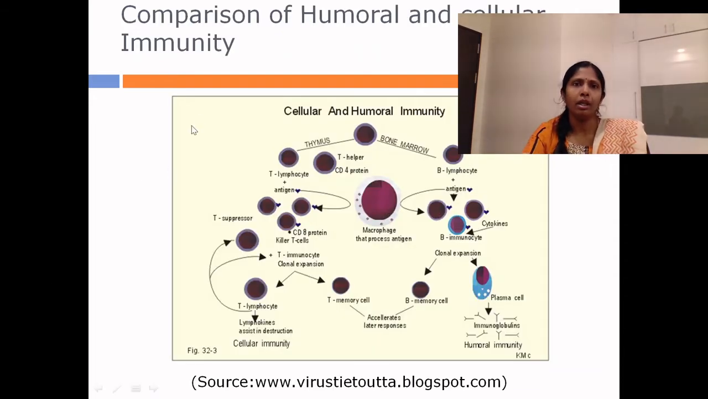Let us have a look at the humoral and cellular immunity in a comparative manner. Both the T cells and the B cells arise from the common lymphoid progenitor cell during the process of lymphopoiesis. In the bone marrow, the B cell undergoes antigenic selection and maturation, whereas the same process with respect to T cells occurs in the thymus. So the thymocytes, that is the immature T cells, undergo the process of maturation and selection in the thymus, and during this process they acquire their